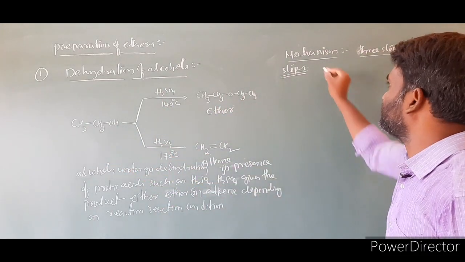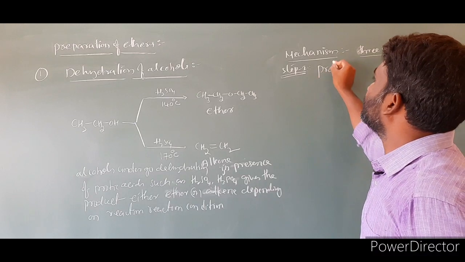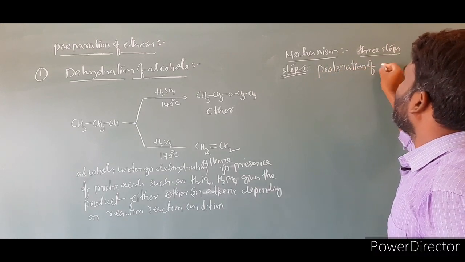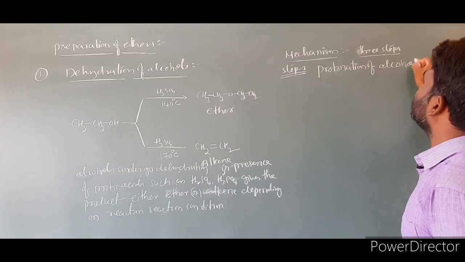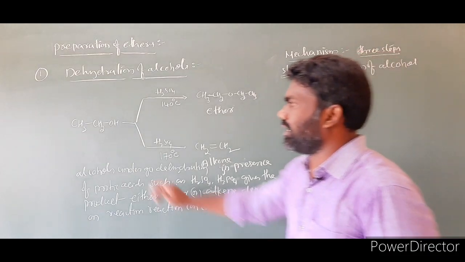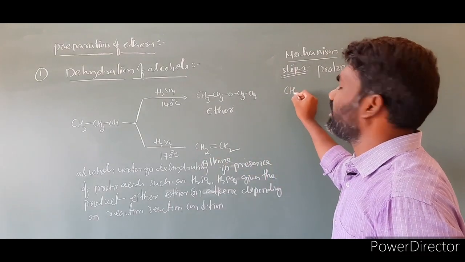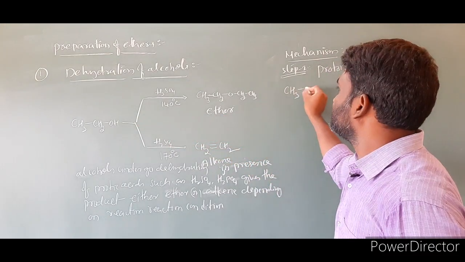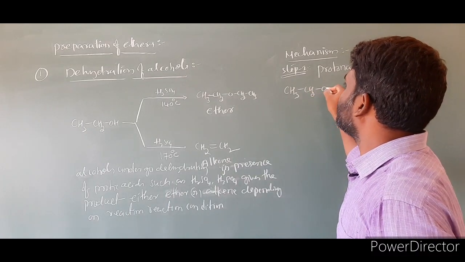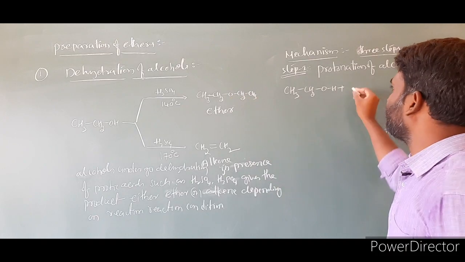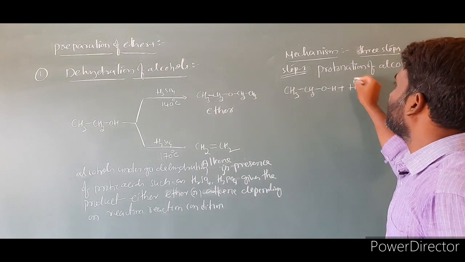We take the alcohol molecule, CH3CH2OH, and treat it with H+. From the acid we get H+.